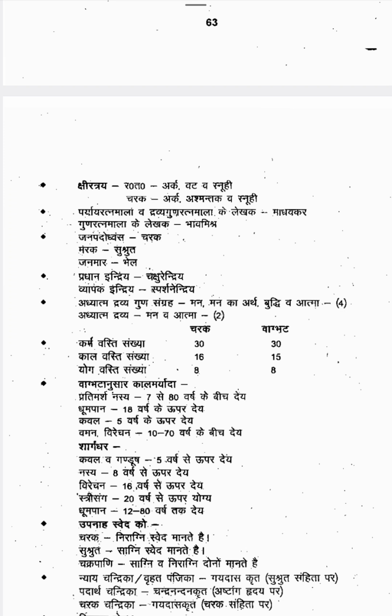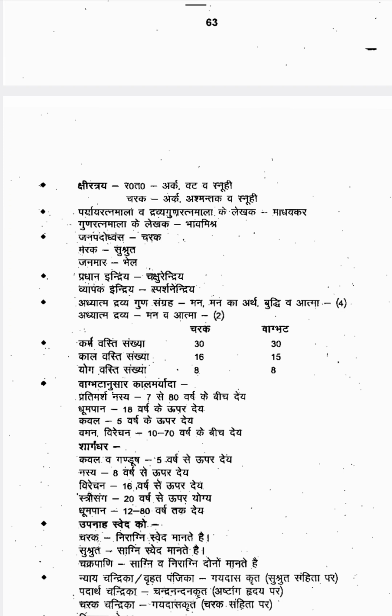The terms are different, used by different acharyas. Then among the Panchendriya, the Pradhana Indriya is Chakshurindriya. Among the five Indriyas, the most important one is Chakshurindriya, the vision. Vyapaka Indriya, the Indriya spread all over the body, is Sparshanendriya. The skin is spread all over the body, no? So Sparshanendriya is the Vyapaka Indriya and Pradhana Indriya is Chakshurindriya.